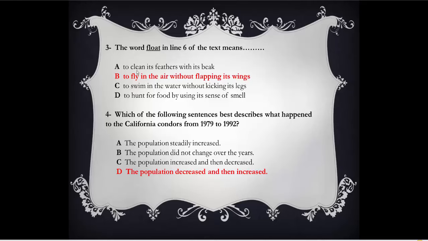Is float about cleaning? No. B. To fly in the air without flapping its wings. Of course, the text is about a bird that flies, but the original meaning of the word float is swimming, being on the surface of the water. C. To swim in the water without kicking its legs. D. To hunt for food by using its sense of smell. Is it hunting? Of course not.